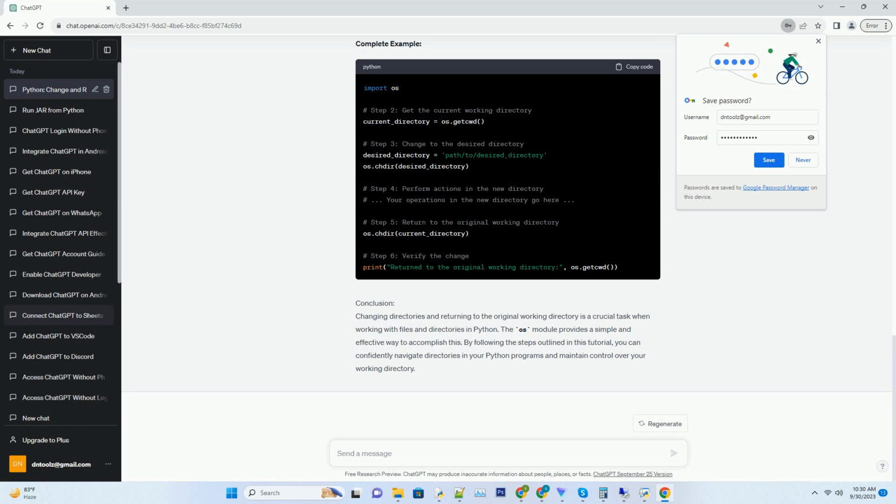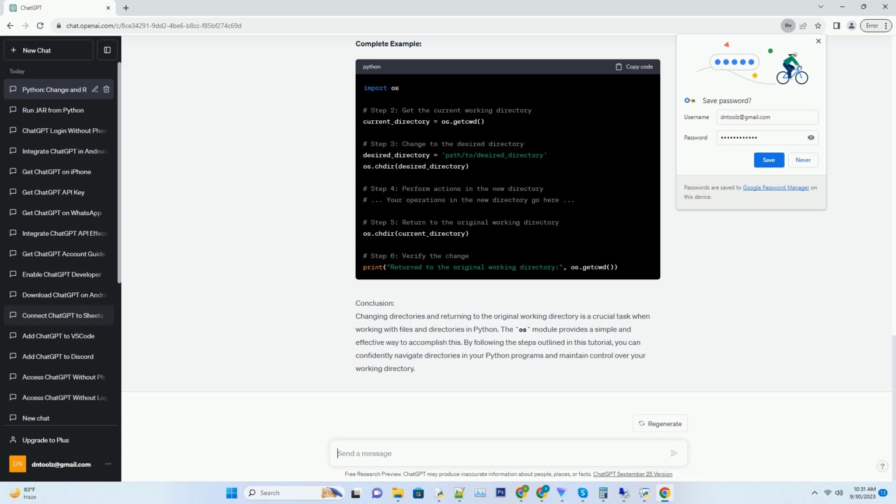Step 2. Get the current working directory. Before changing the directory, you should store your current working directory using the os.getcwd function. This line of code retrieves the current working directory and stores it in the current_directory variable. Step 3. Change to the desired directory. You can use the os.chdir function to change to the desired directory. Replace desired_directory with the path to the directory you want to navigate to.